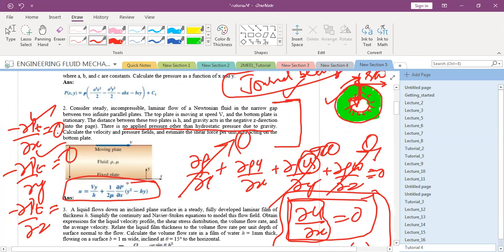But there is a term curly p by curly x here. Why is this term there? Curly p by curly x is already there, but we found that it is equal to 0. What could be the case? Why is this term coming here when we have said that it is equal to 0?